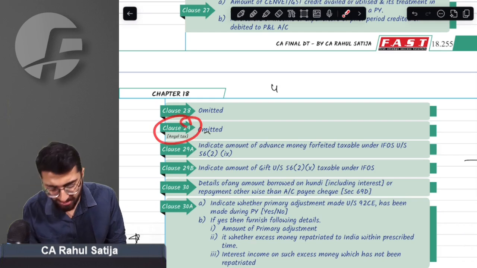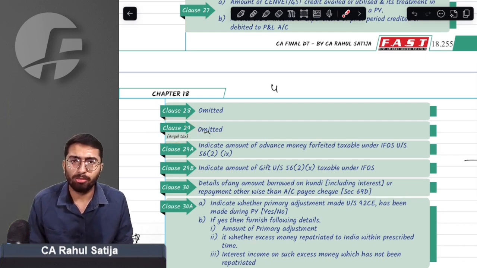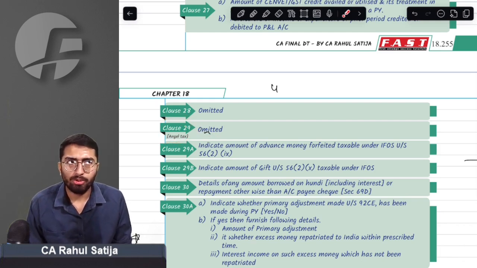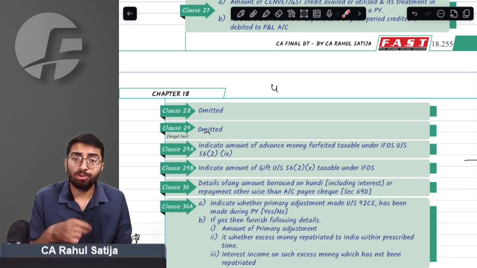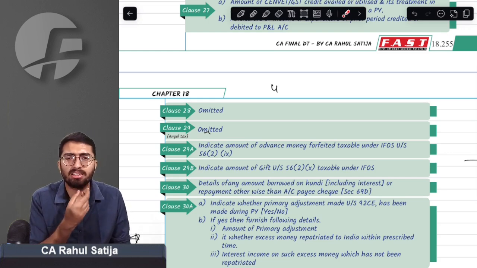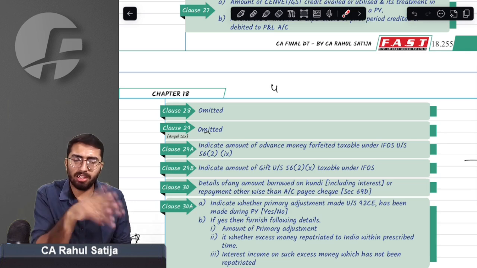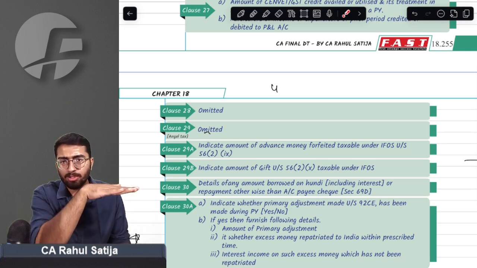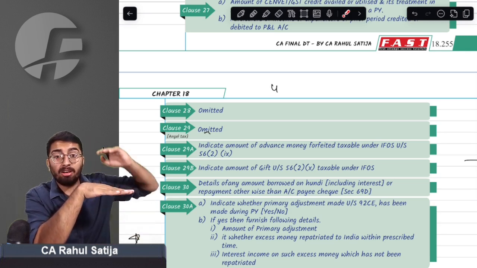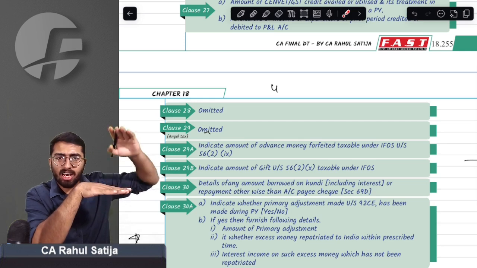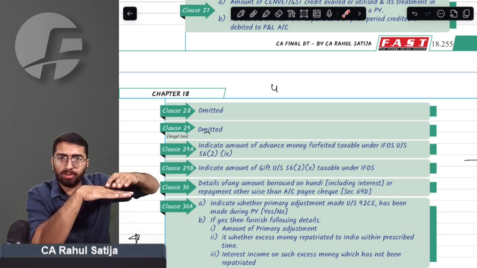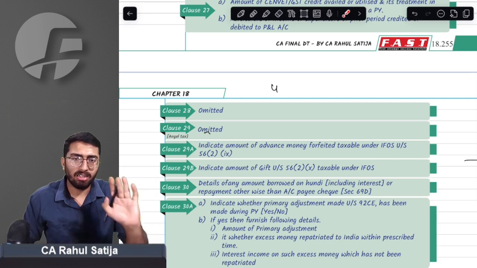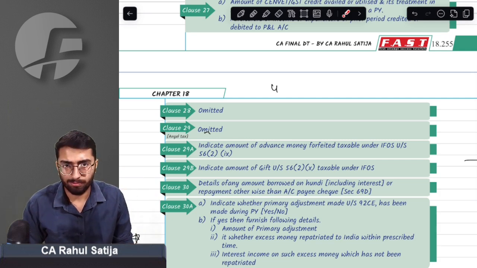Clause number 29 is omitted now. What was clause 29? Till last year we used to have a concept called angel tax. If it is still there in your IFOS topic, you can still strike it down. Whenever a closely held company issued shares much above its fair market value, whatever the higher money that it got was liable for taxes under section 56(2)(viib).